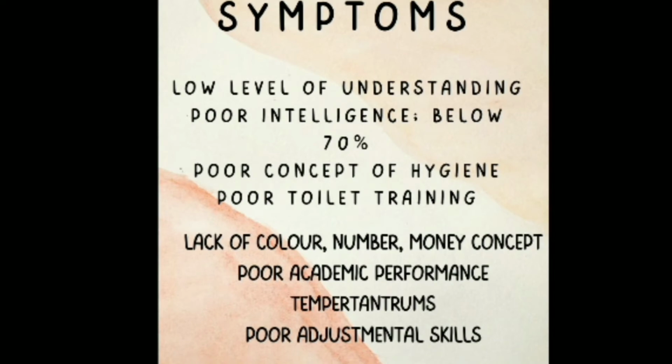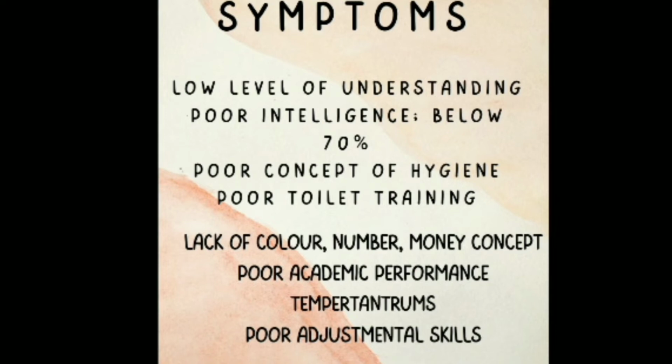Next we'll see the symptoms. Symptoms are a low level of understanding. As their intelligence level is lower, their understanding level will also be poor, and they cannot understand things clearly. Poor intelligence, with IQ below 70. And a poor concept of hygiene. They cannot take care of their hygiene by themselves, so they need somebody else to help them.